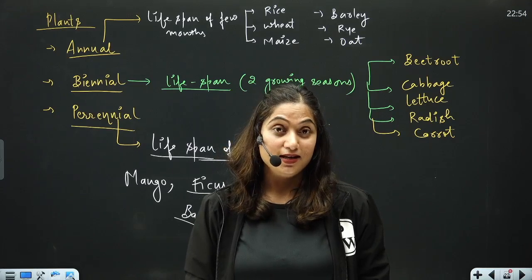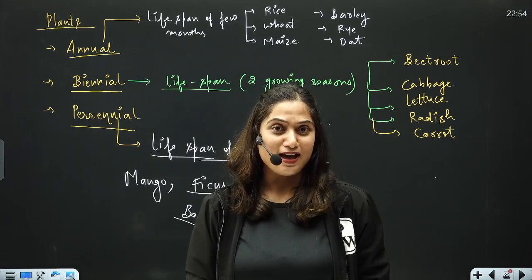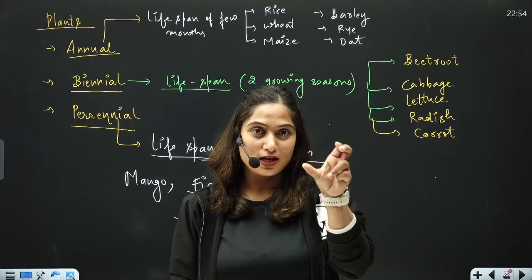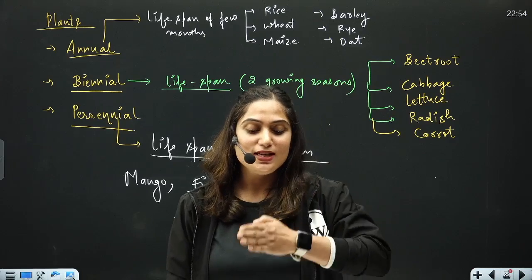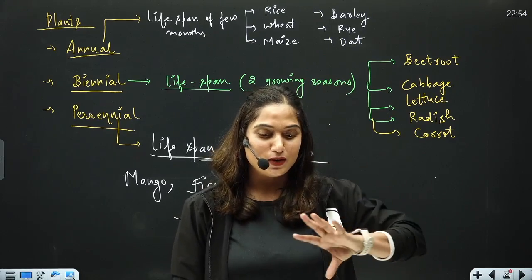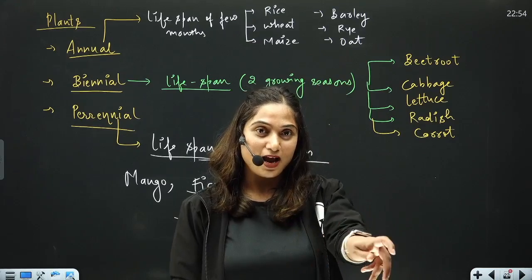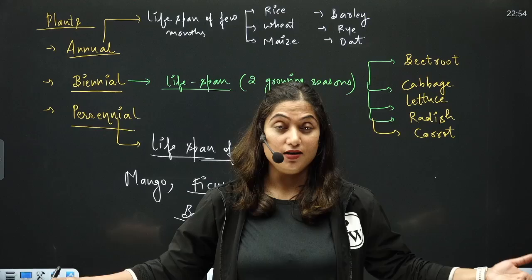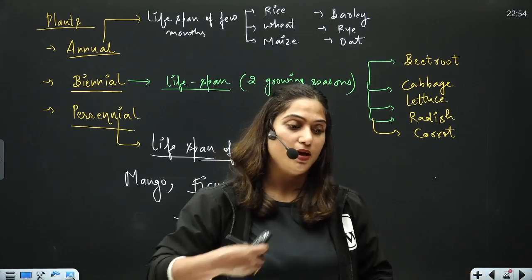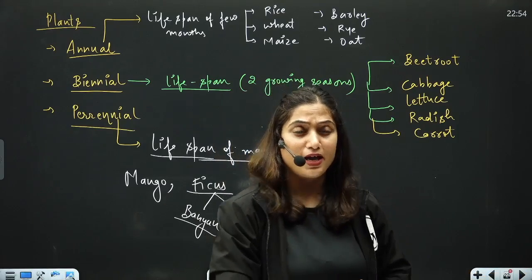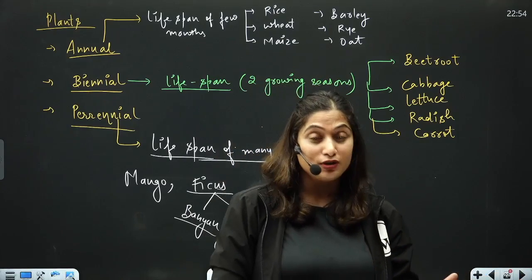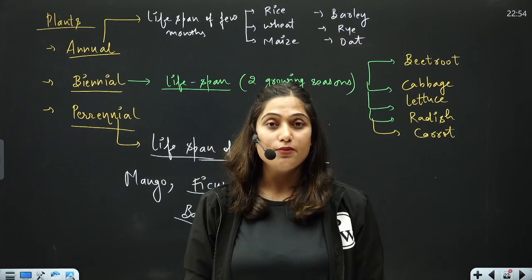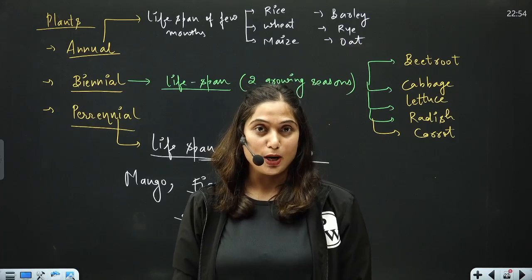Obviously, in annual plants and in biennial plants, because they have such a short lifespan, you will see all the phases going on, changing, the transition in the plant, you can see very clearly. But a plant who is living for many years, every year it will be having flower, every year it will be having fruit. So these three phases of life will not be easily demarcated in perennial plants.